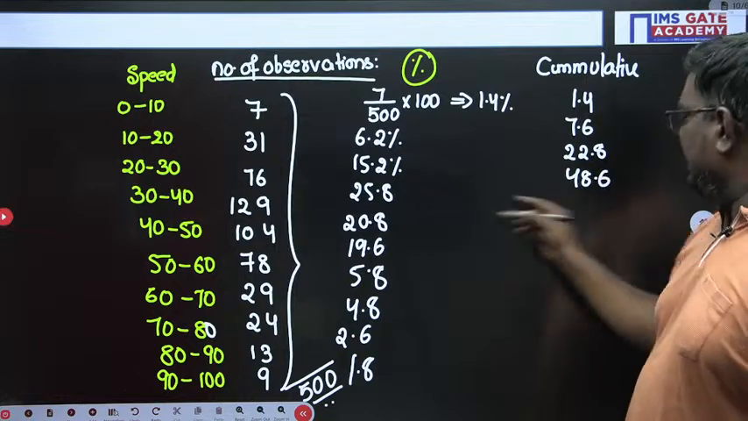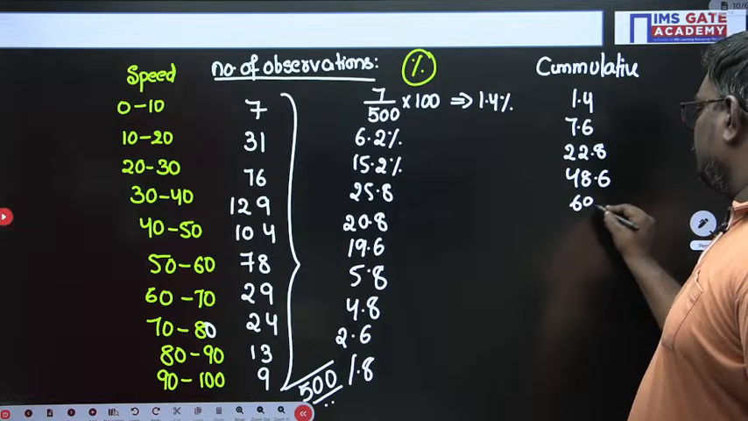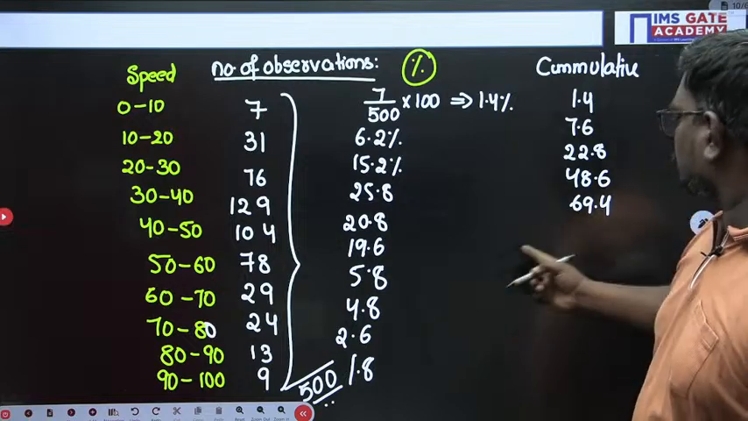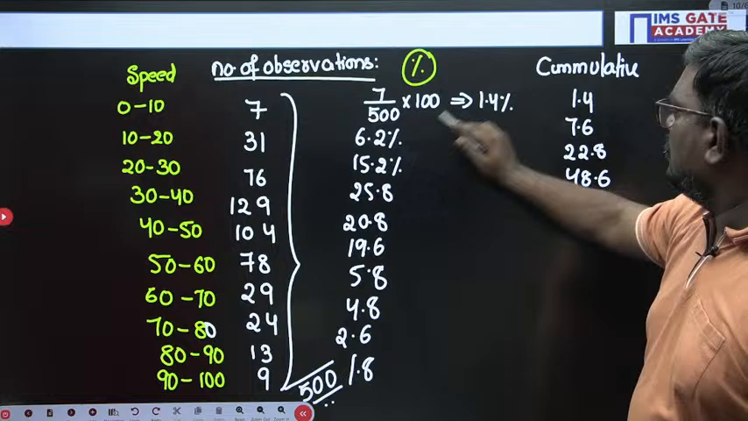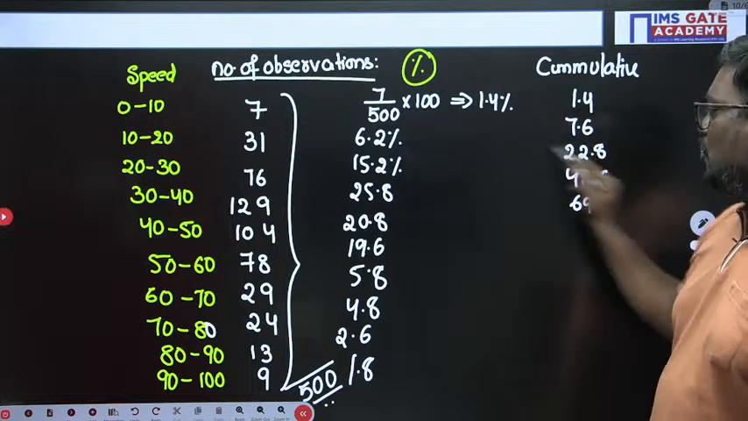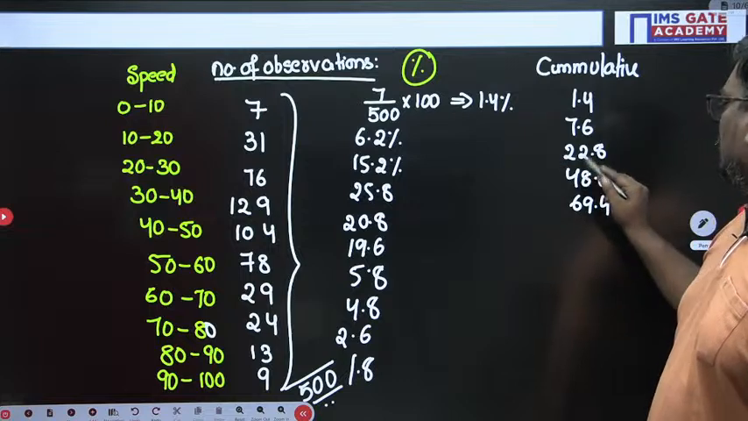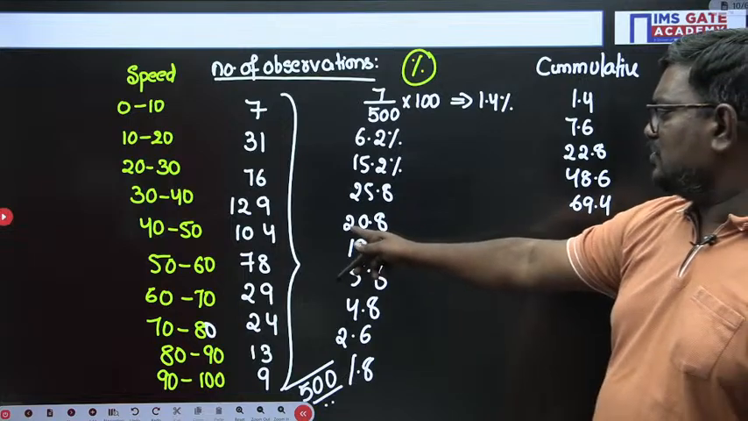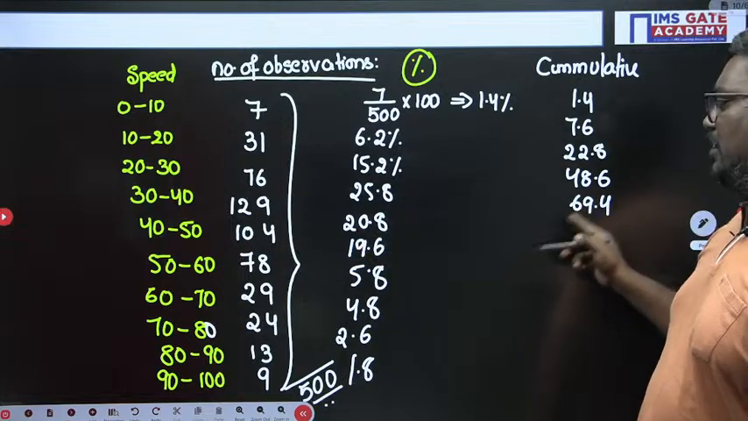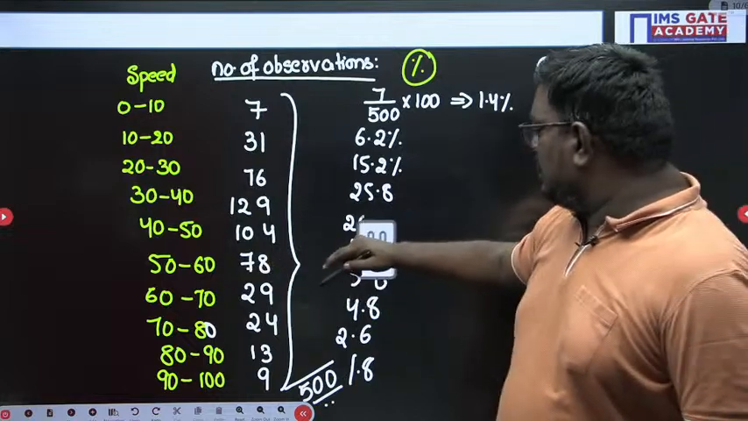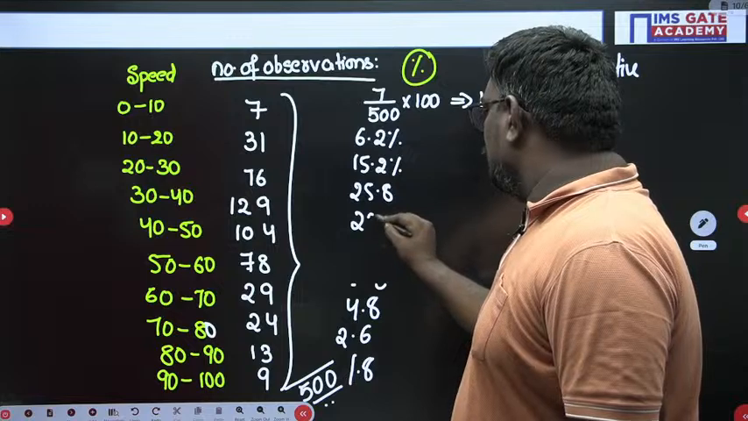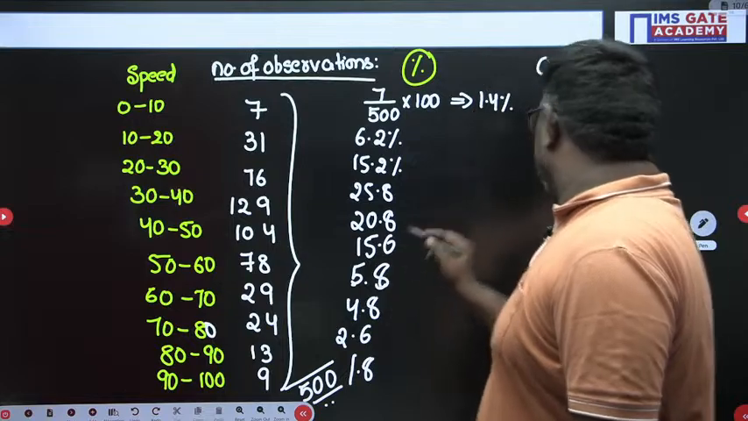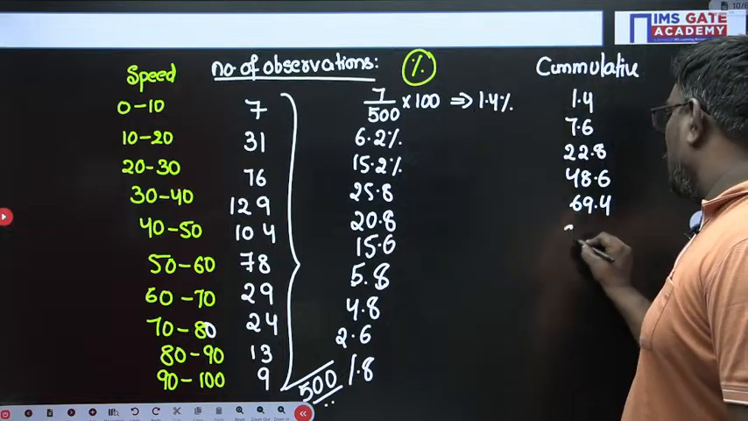So, 68 and 69.4 plus this value will be equal to how much, sir? Am I correct, sir? So, 71.4. So, first we have 1.4, 7.6, 22.8 and next one what we have, sir? 48.6, 48.6 plus 20.8 is how much, my dear students? What is this value? 69.4. Now, this value here it is how much, sir? This is 20.8, right? And this is 15.6. This is how much, sir? 5.8. So, here if you add 15.6, you will get a value of 85.